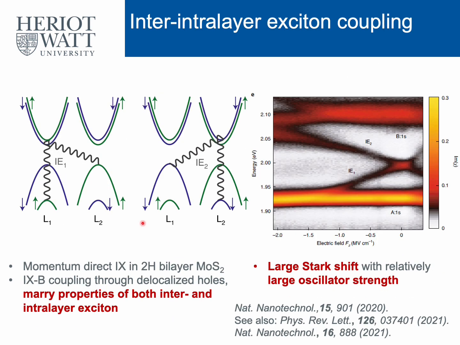One way to achieve this goal is to look at the homo-bilayer TMDs with 2H stacking, for example, 2H-MoSe2 as shown here. By coupling the interlayer exciton and the intralayer B exciton through spin-conserved hole tunneling, the hybridized exciton can marry properties of both interlayer exciton and intralayer exciton. As a result, the hybridized interlayer exciton possesses very large Stark shift as well as good oscillator strength. To further push this field forward, it is necessary to look at other exciton-exciton coupling mechanisms, as well as other types of TMD material toolbox.